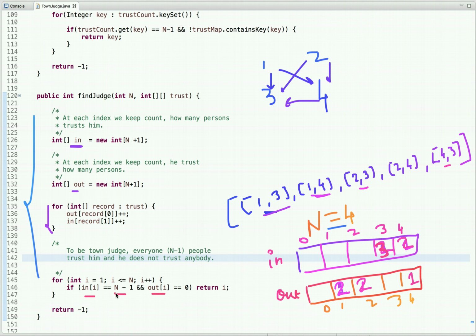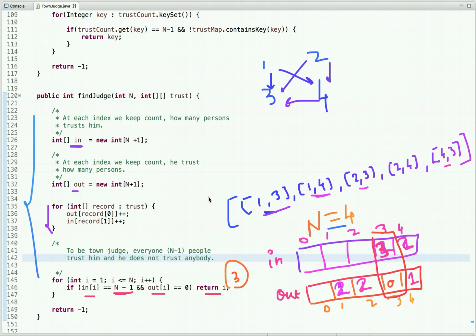It means that everyone trusts this person and this person does not trust anyone, so we return this index. When we traverse the arrays, we find this index where everyone trusts this person and this person does not trust anyone, so we return this index, which is 3. So this is the logic behind this approach.